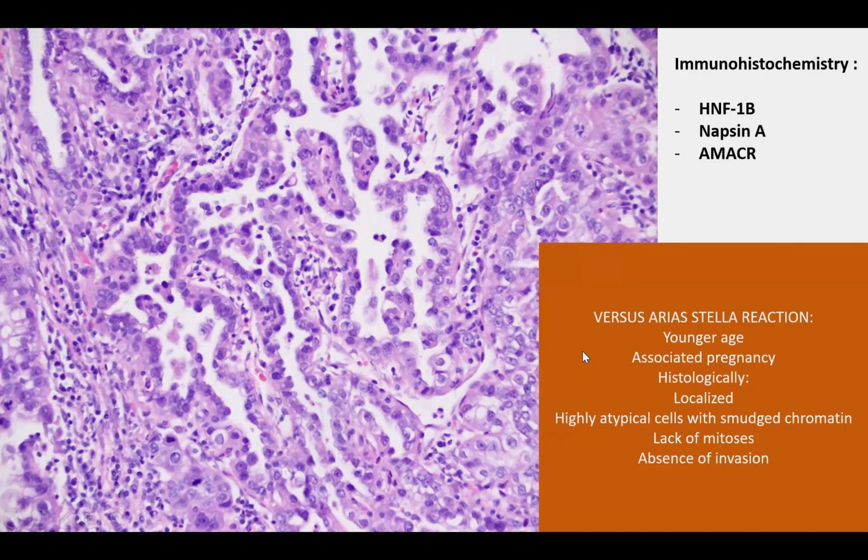So how do you distinguish the two? Arias-Stella reaction is more likely to be seen in younger females. There's an associated pregnancy. Histologically, Arias-Stella reaction is localized, and the cells are, in fact, much more atypical than the cells of clear cell carcinoma. They tend to have larger nuclei, and the nuclei have smudged chromatin, but they lack mitosis and they lack invasion. So that is how you distinguish Arias-Stella reaction from clear cell carcinoma.